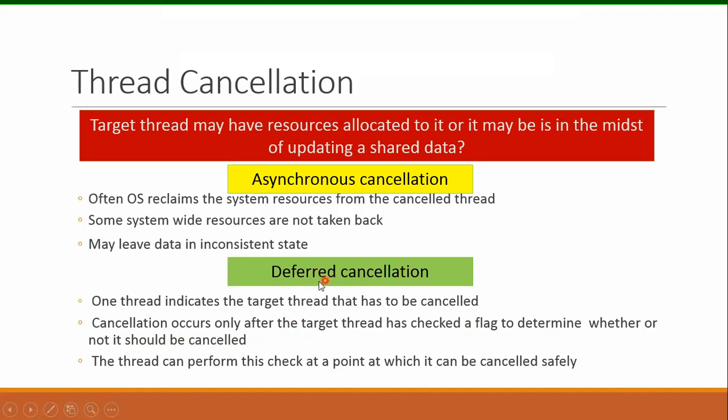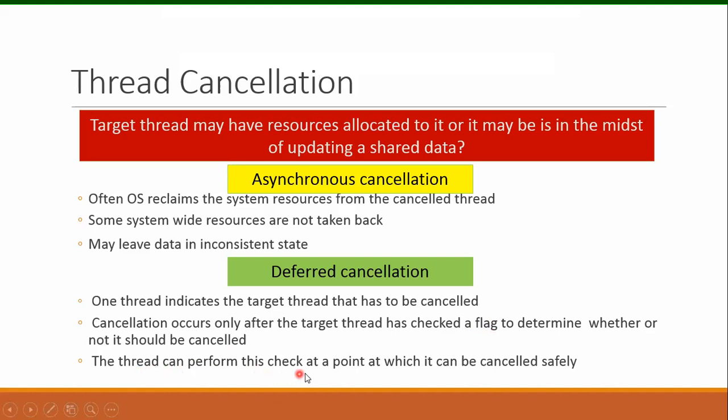So because we are using deferred cancellation, target thread will not be immediately cancelled. Rather, target thread will check a flag, and this flag will determine whether the target thread should be terminated or it should not be terminated. So the value of this flag will determine the cancellation decision, that when this thread should be cancelled.